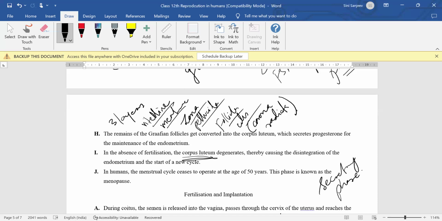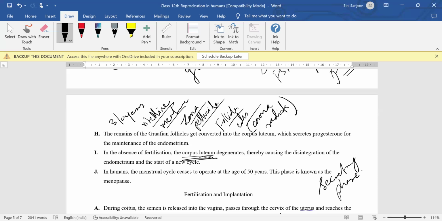So during this phase, we already know that the graafian follicle is present in the follicular phase. When it comes into this third stage, the secretory or luteal phase, the graafian follicle is going to change into the corpus luteum. This corpus luteum is going to secrete ample progesterone, which is very essential for maintaining the layer of the endometrium.